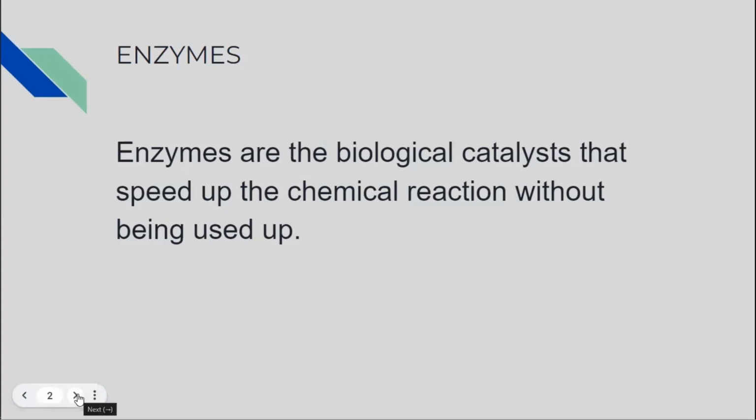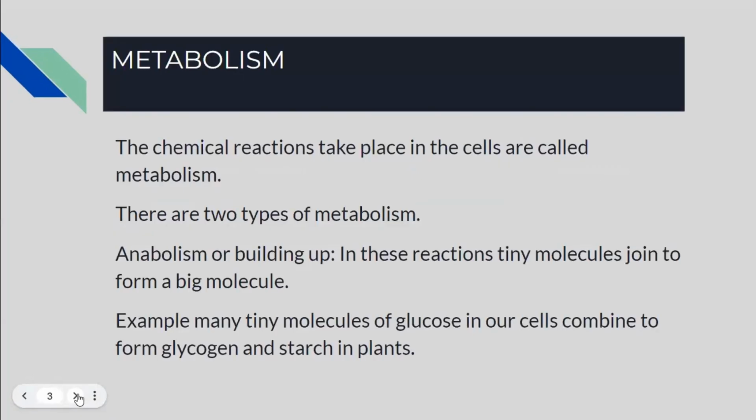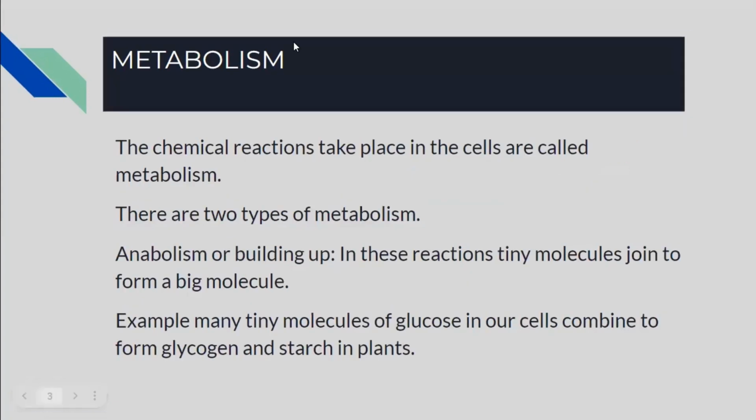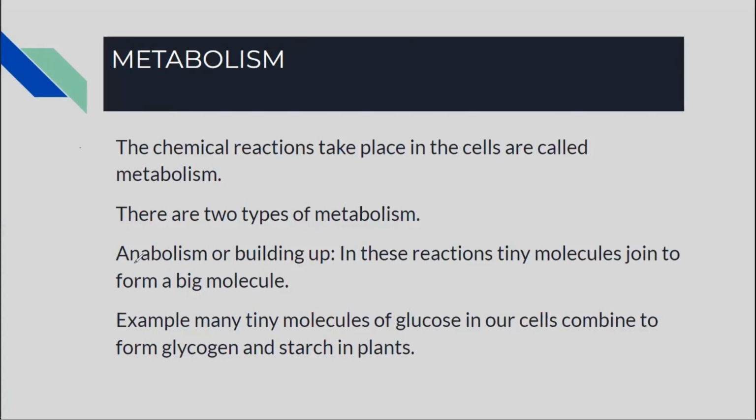In our cells also, in living organisms, chemical reactions are taking place day and night to maintain life. These chemical reactions are called metabolism. There are two types of metabolism, anabolism and catabolism. There are two types of chemical reactions taking place in our cells day and night. What are they? Anabolism and catabolism.